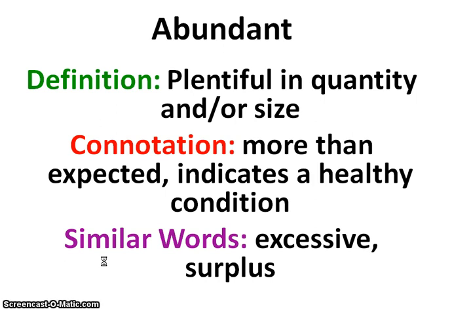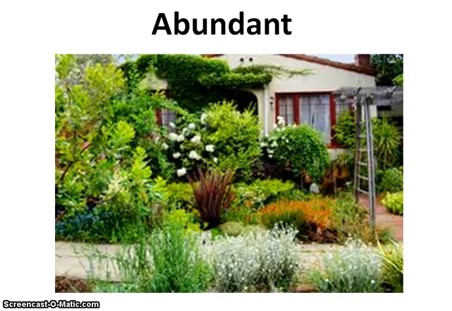You have some other words similar that you've learned this year, excessive and surplus. But this word's a little different in that it really indicates that it's a very positive outcome. And you'll see that in the pictures. Here is an abundant garden. Everything is very healthy. Everything is thriving. It's more than you expect.